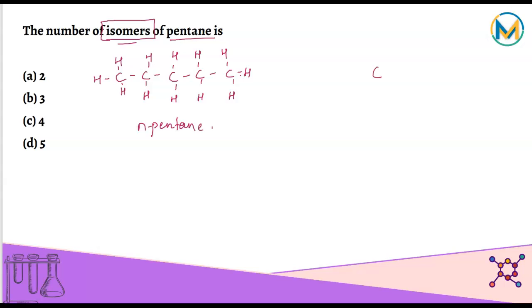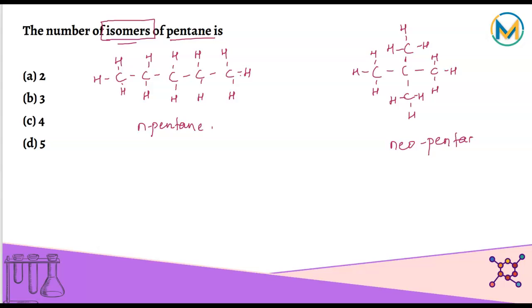Second we can do is a branched form. So something like this. The center carbon has 2 carbons attached, and then you satisfy all the bonds. This compound is called neopentane. So if you check, the molecular formula remains the same. We're just arranging it in different structures.